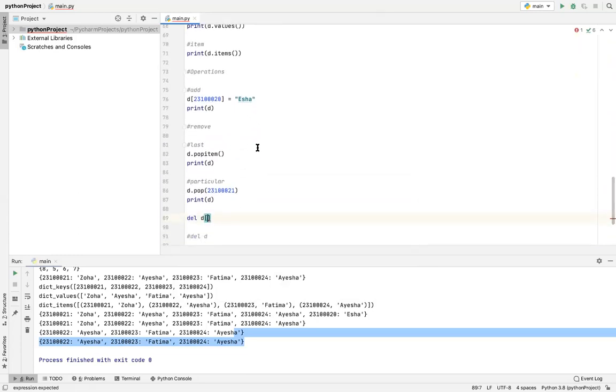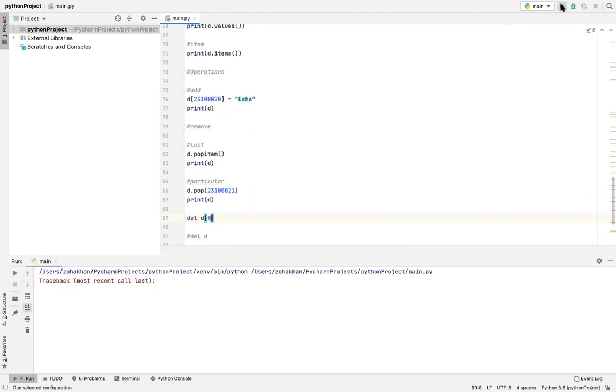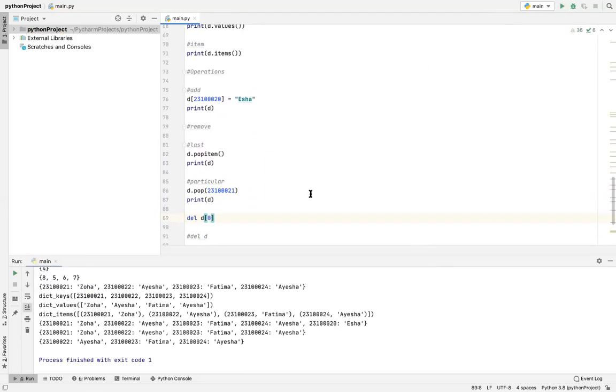Let's do 0. The Aisha should be gone, and then we'll print it out as well.